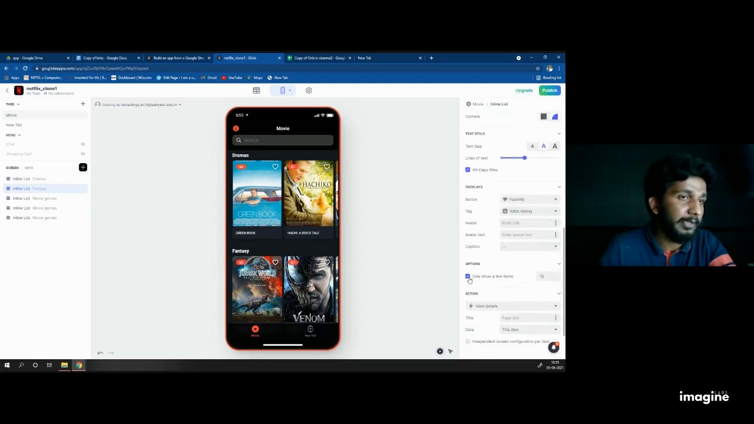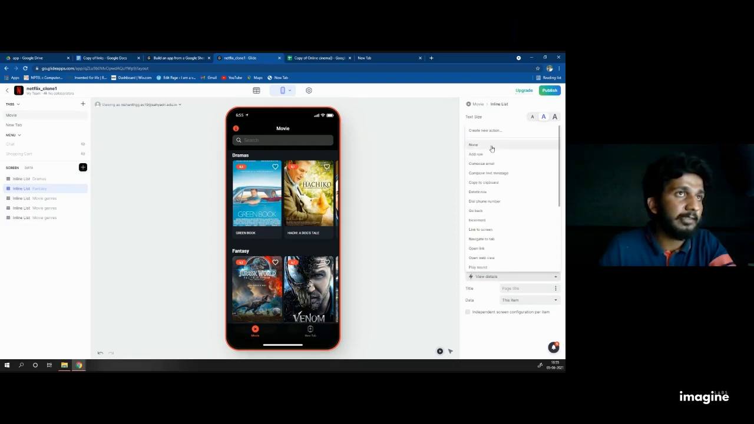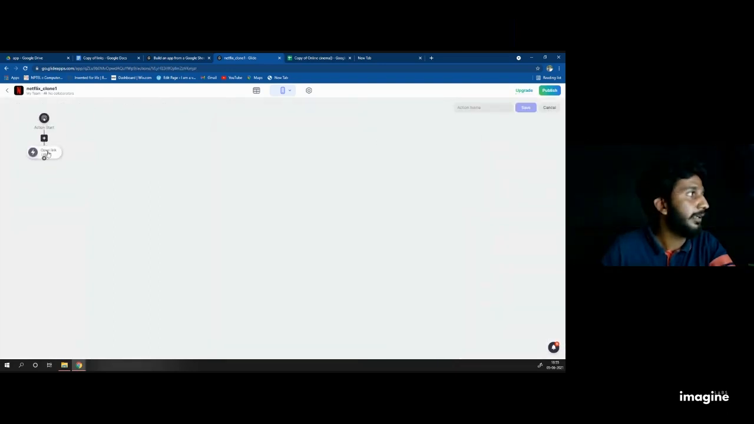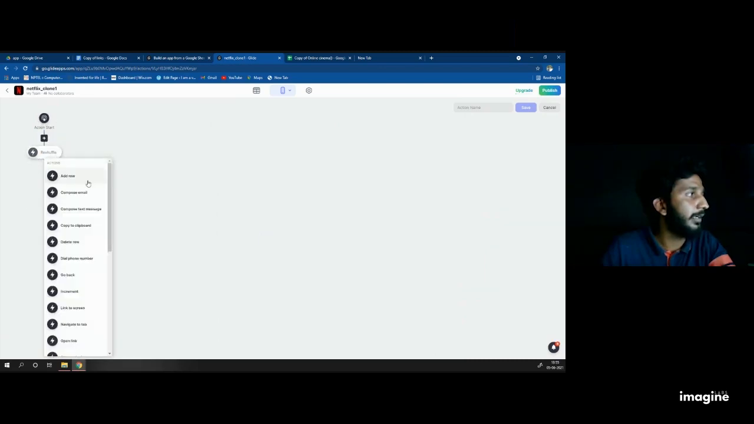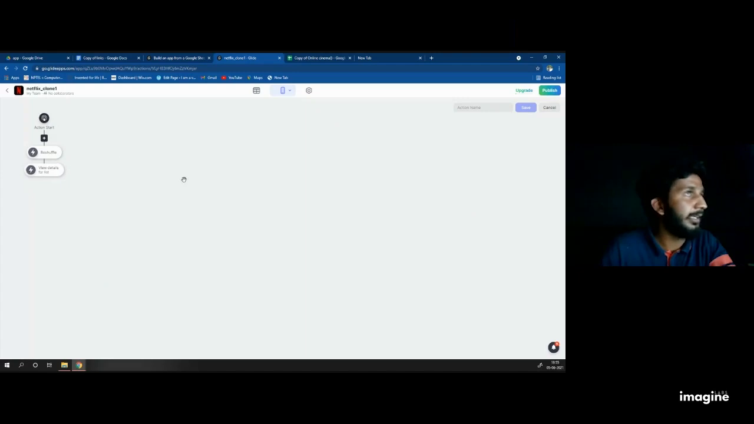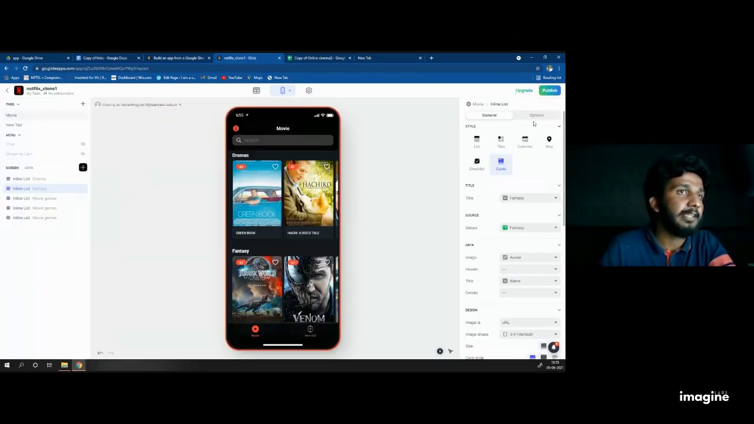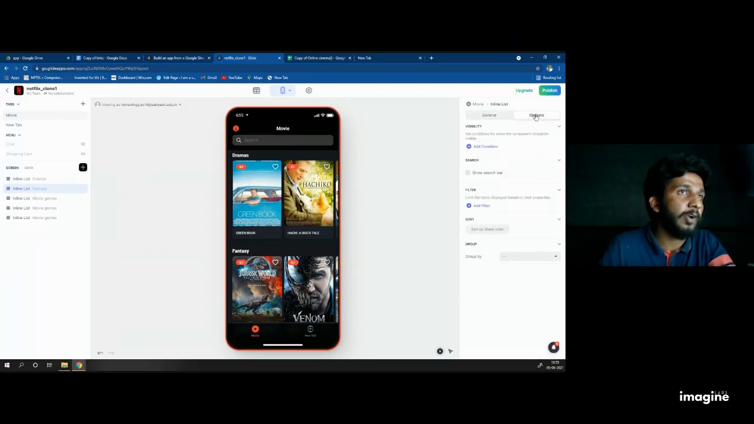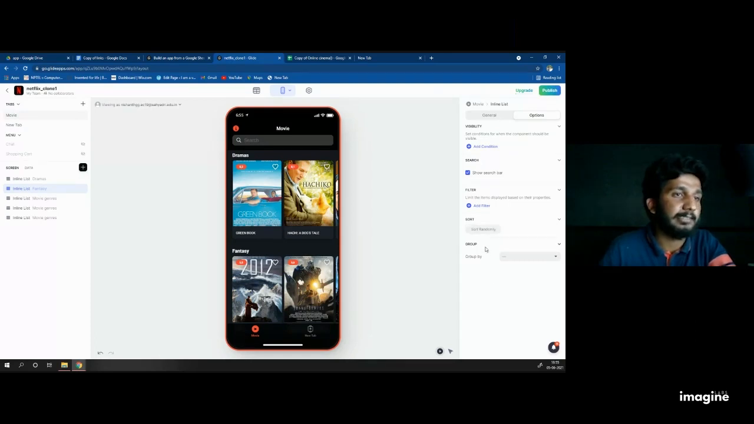Disable this one. Show only few items, disable that one too. And click on action. Create new action. Delete this one action and create another action called shuffle. It's automatically created, and select view details and name the action whatever you want. When it is done, go to options and enable the search bar and click on the sort. It is selected by default as sheet order. Click on random. That's it.